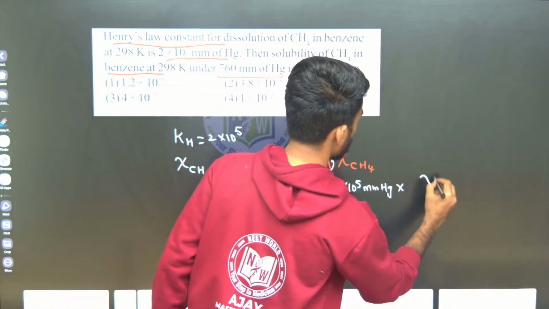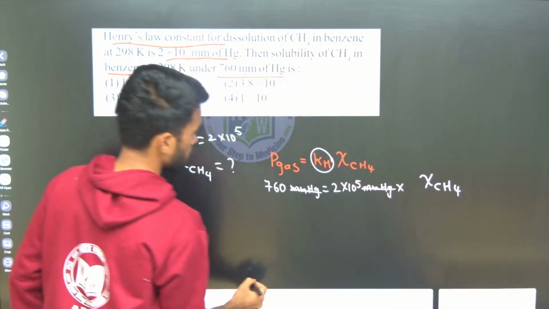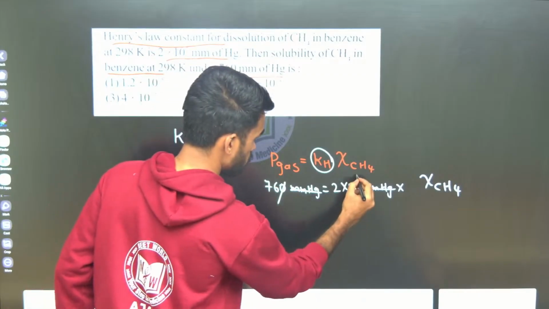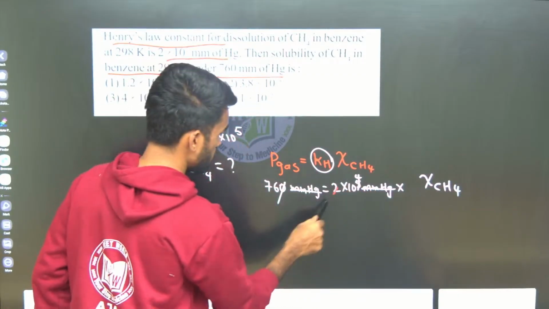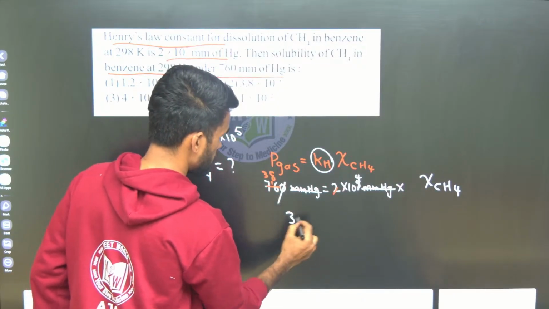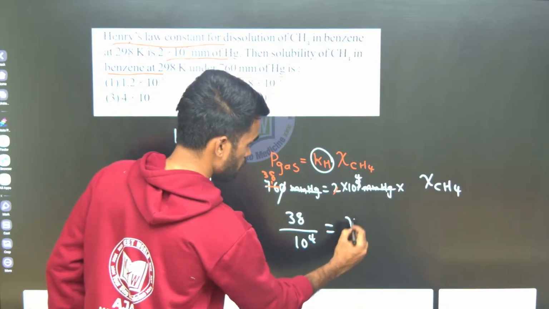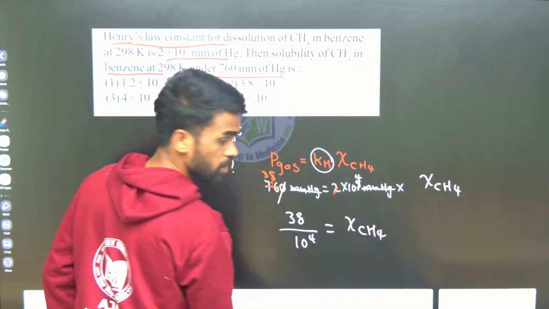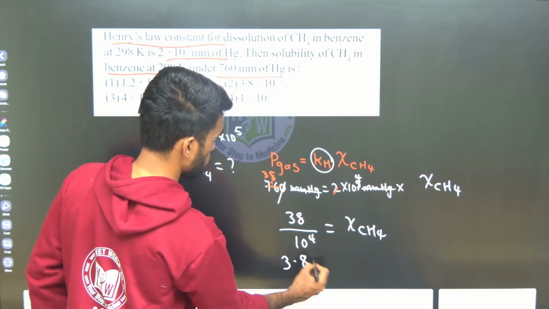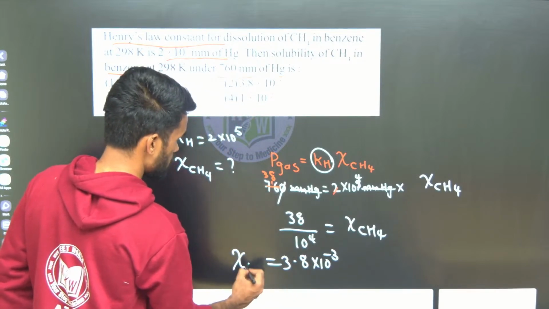Okay, solubility of methane they are asking. So you can remove these two things, and 10 here, this will be 4 times, and this will be 38, 38 by 10 power 4. This is the solubility of methane, I can say, or you can modify this as 3.8 into 10 power minus 3. This will be the solubility of methane.